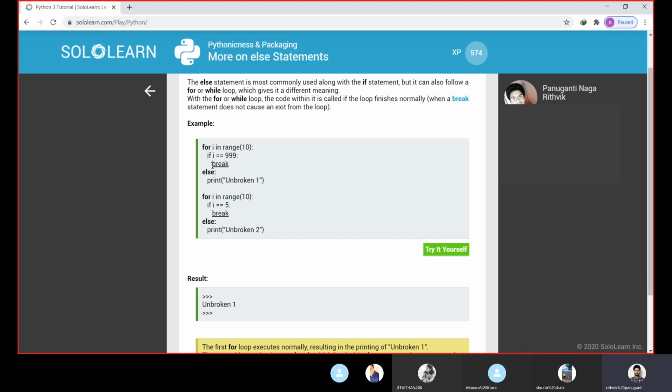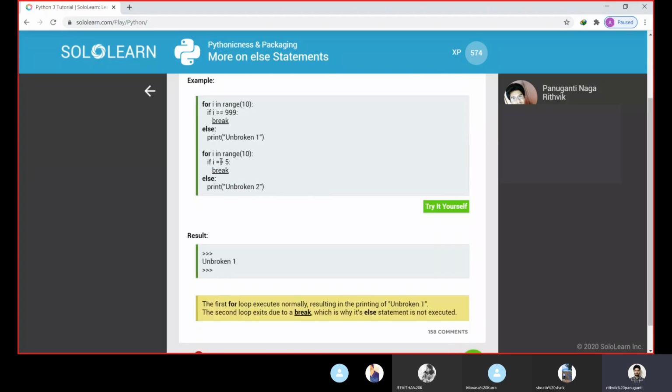We have discussed that when we write else under for and while, it will change the complete meaning of else. So the whole loop will be executed, and if the break doesn't get executed, then else will be executed after coming out of the complete for loop. For i in range 0 to 9, none will be equivalent to 999, so break will not be executed, then we can print else unbroken 1.